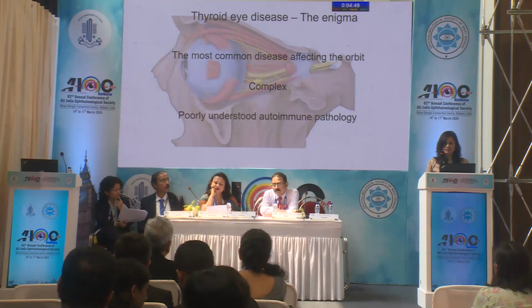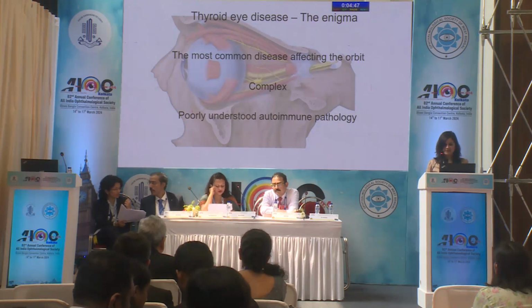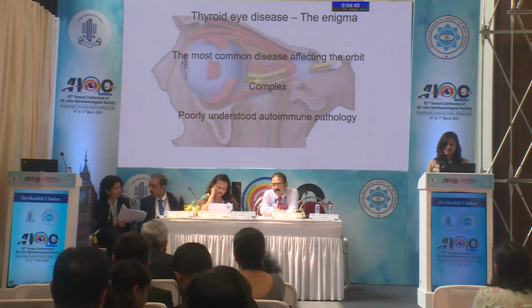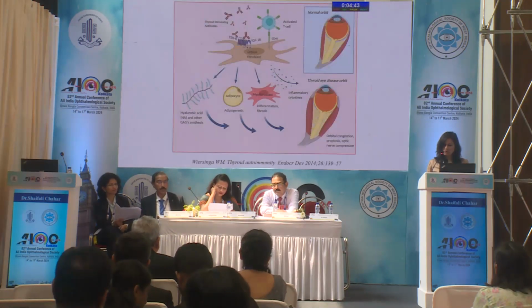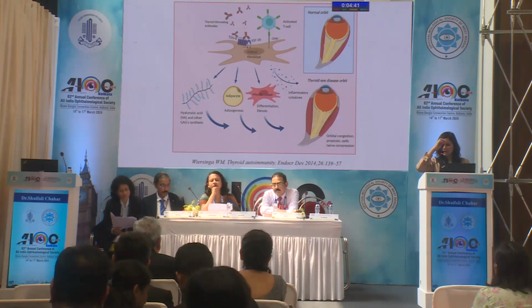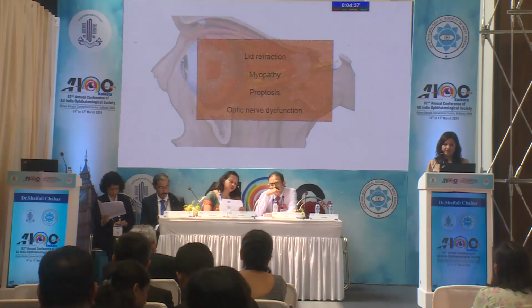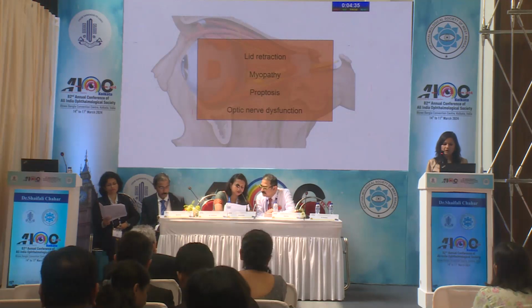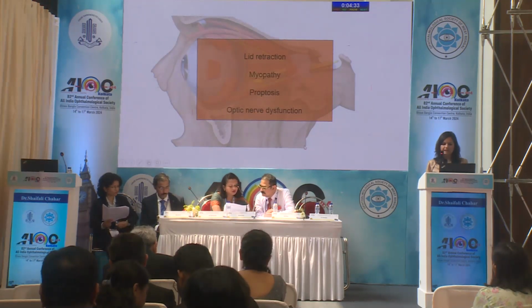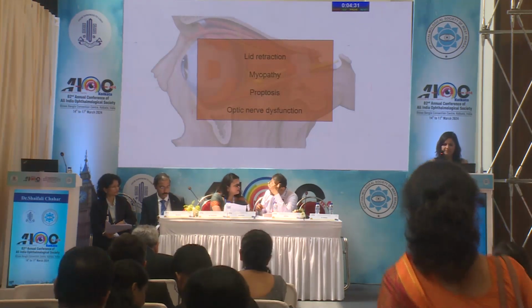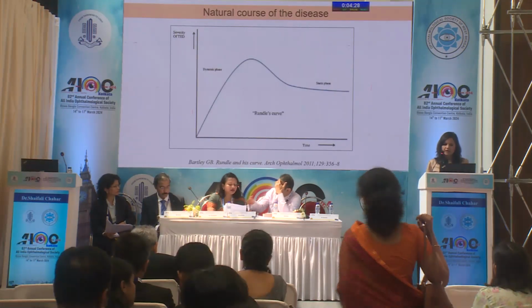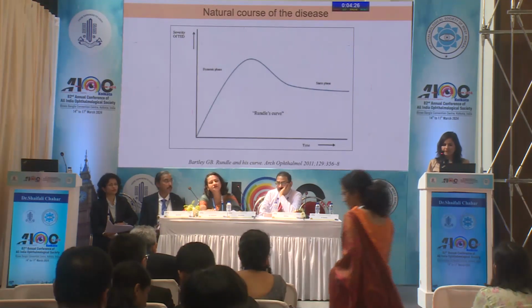Thyroid disease, as we know, is an enigma. The most common disease that affects the orbit. It is complex. It is poorly understood still, and it has an autoimmune pathology is what we know. Because of the autoimmune pathology, there's growth in the orbital fibroblasts, which can lead to multiple complications in these cases, namely lid retraction, myopathy, proptosis, and optic nerve dysfunction. The natural course of the disease is also what we are aware of.